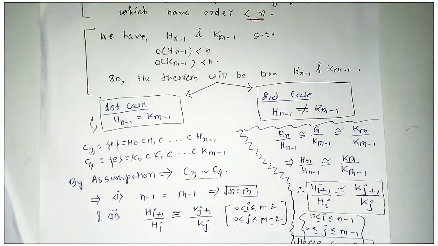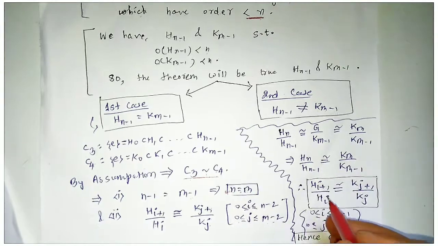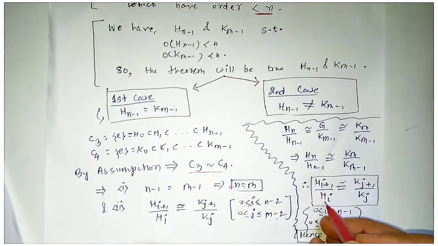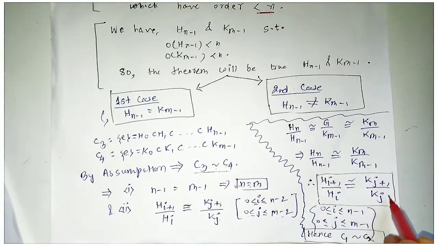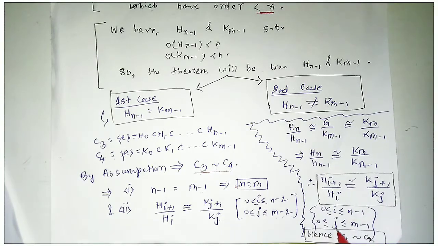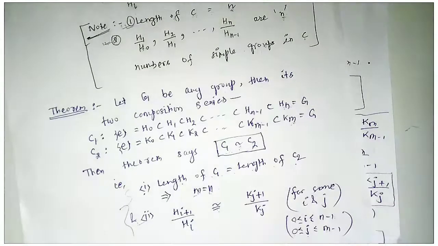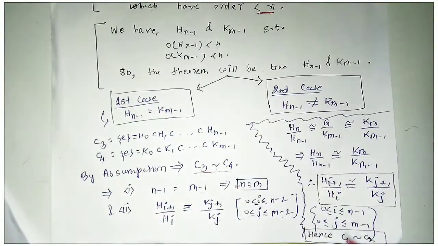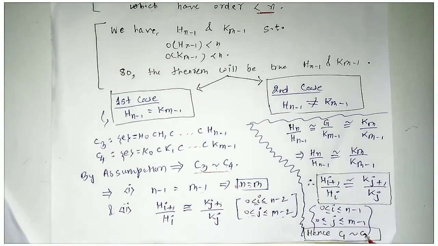So we can imply that generally Hi+1 upon Hi is isomorphic to Kj+1 upon Kj, where i ranges from 0 to n-1 and j ranges from 0 to m-1. That is, we have got this condition. So this will imply that C1 is equivalent to C2.